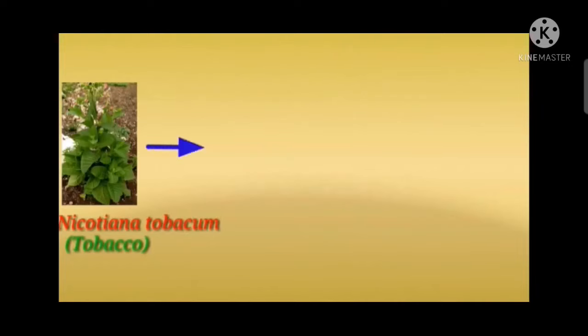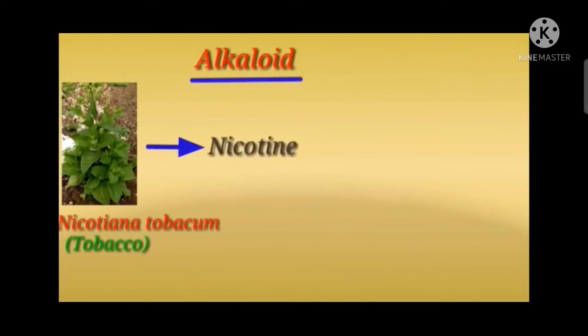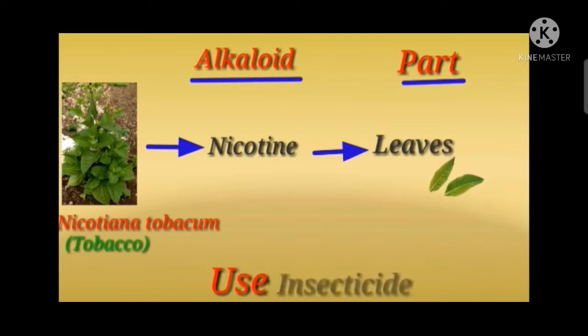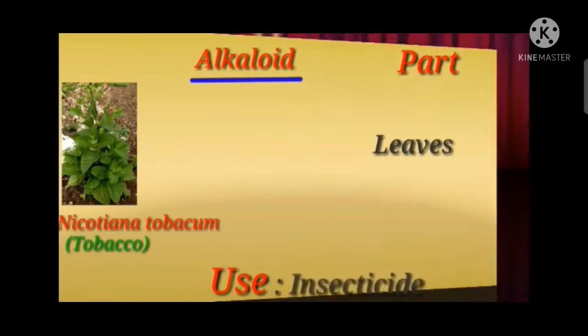The next one is Nicotiana tabacum, commonly called tobacco. The alkaloid produced from this plant is nicotine. It is derived from the leaves of this plant. It is used as an insecticide.